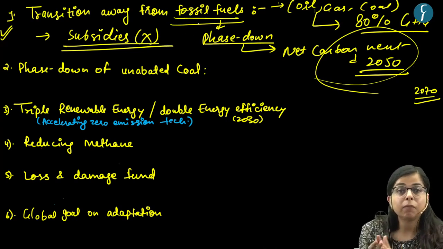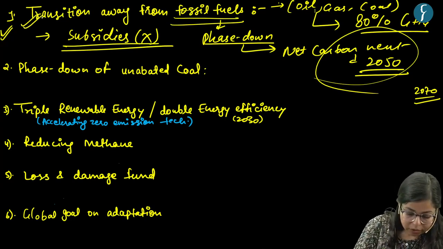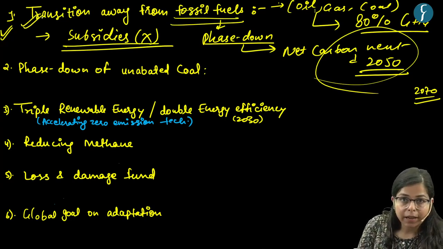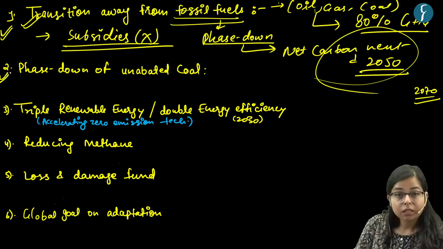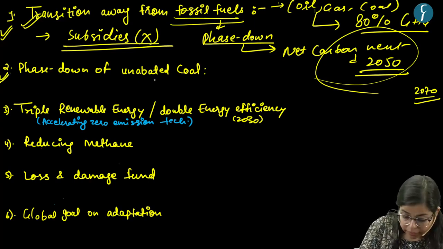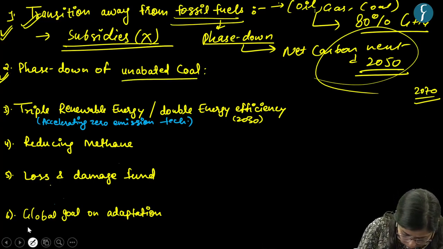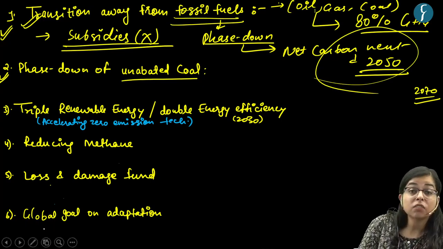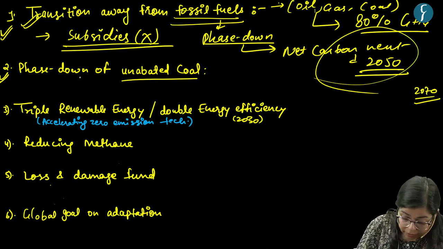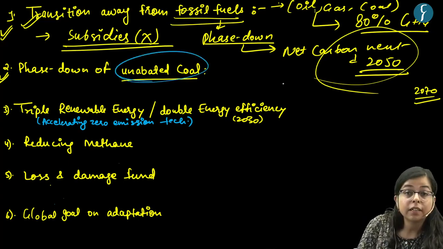And now here, some major developed countries have adopted this goal, right? They are planning to phase away from fossil fuels. The other thing is the phase down of unabated coal. This is one of the highlights of COP28, that is the phasing down of unabated coal.